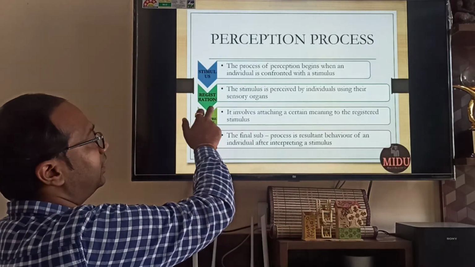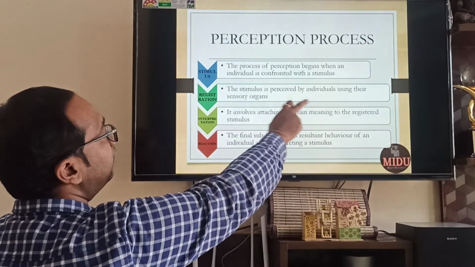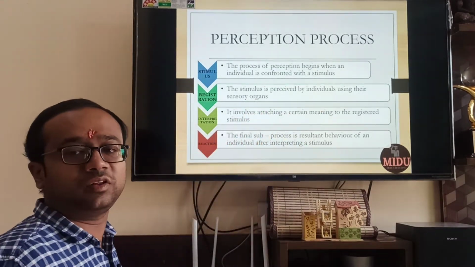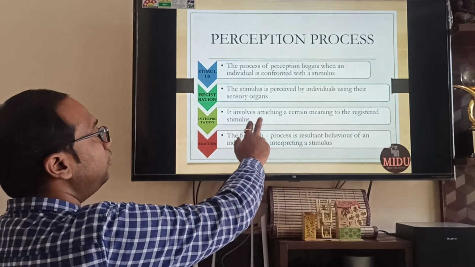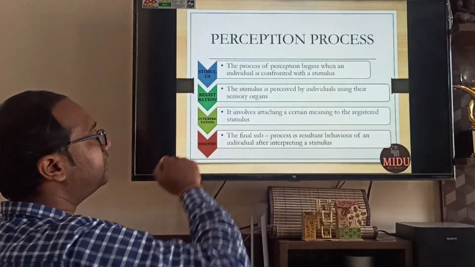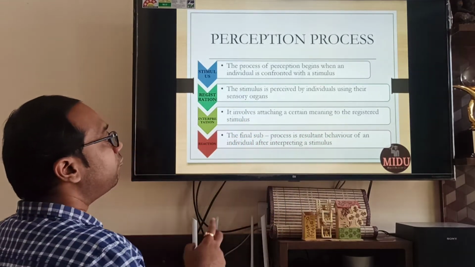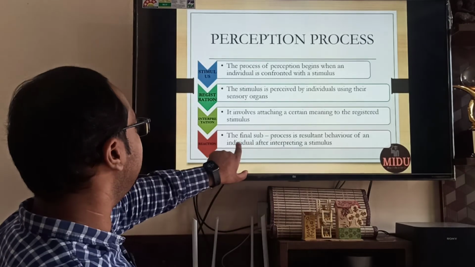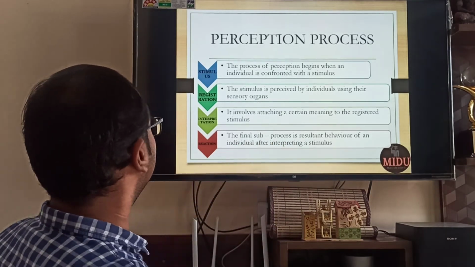Then you register it. Stimulus is perceived by the individual using the sensory organs. This is known as registration. Then it involves attaching a certain meaning to the stimulus, that is known as interpretation. The final sub-process is the resultant behavior of the individual after interpreting, that is known as reaction.